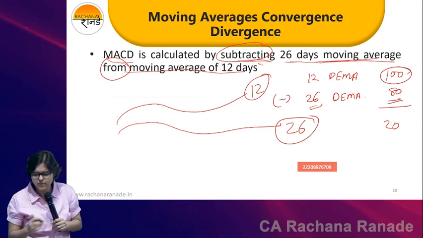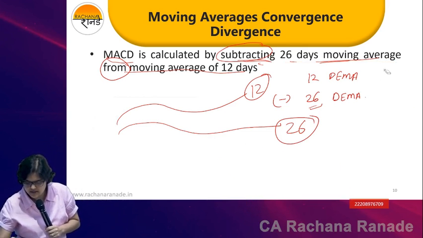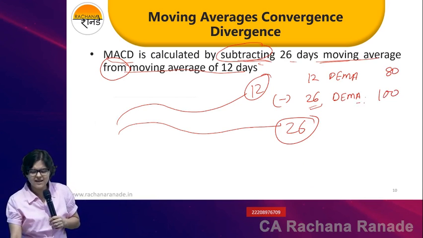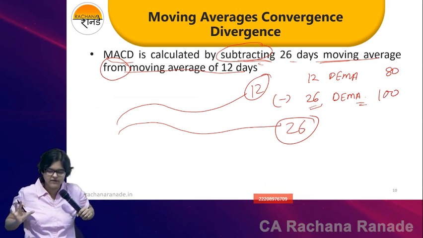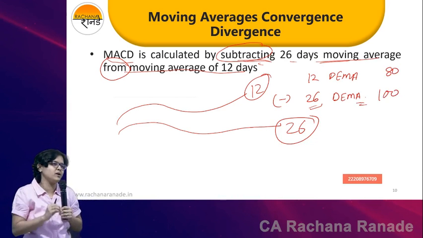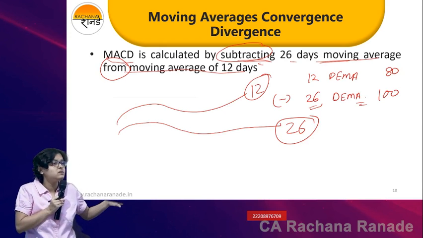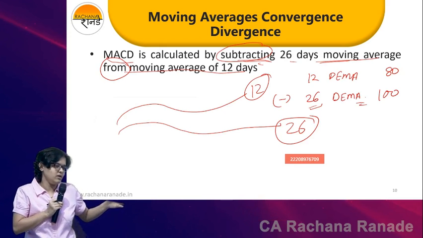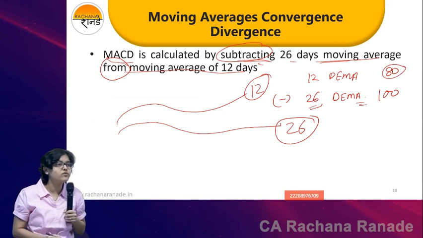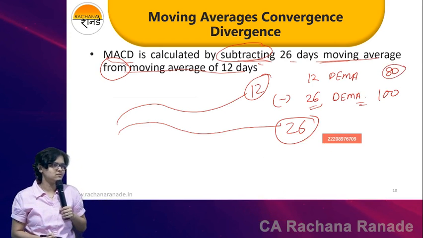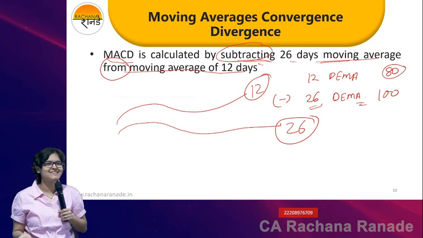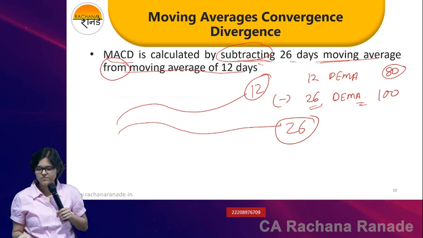Yes. Now the exactly opposite scenario. 12 DEMA is 80, 26 DEMA is 100. DEMA, again let's split it up. What is DEMA? It's an average. In simplifying terms, on an average, for the last 26 days, I was able to sell products worth rupees 100 every day. However, in the last 12 days, I was able to sell only 80. It is showing signs of weakness. Are you with me? It's the most simplified version anyone can tell about DEMA. Correct? Have you understood this?